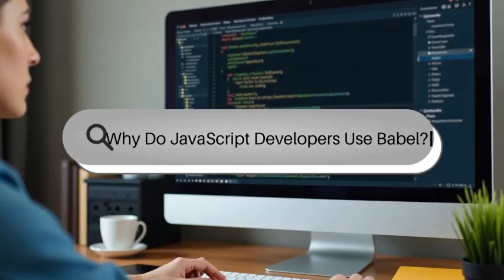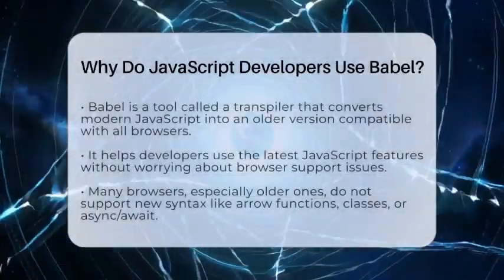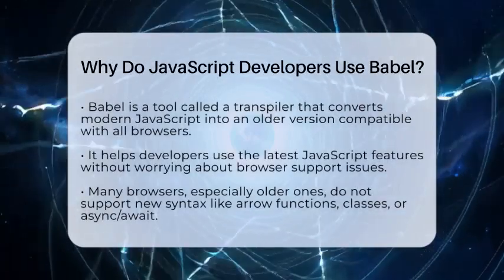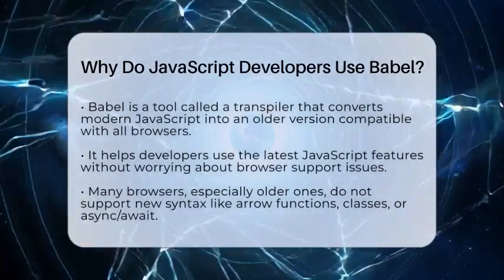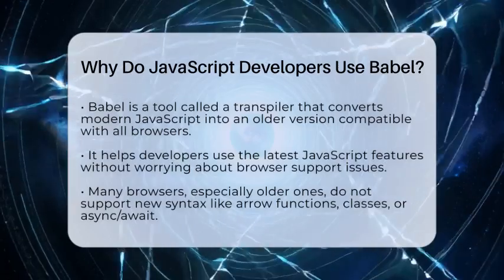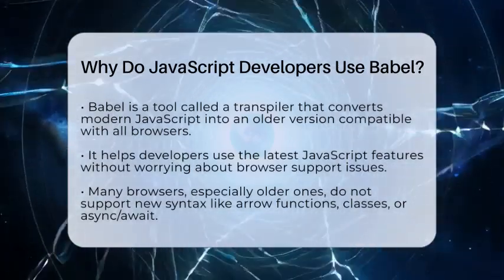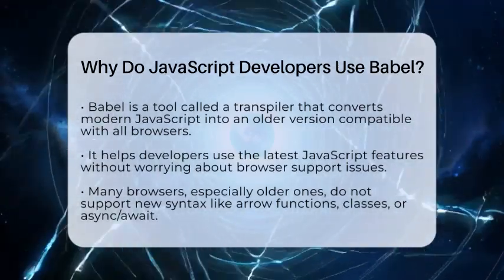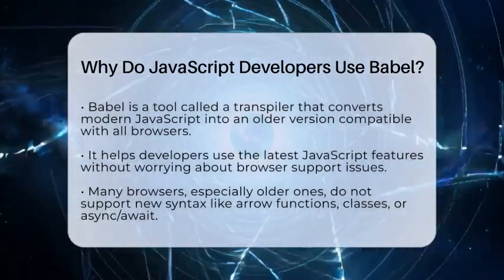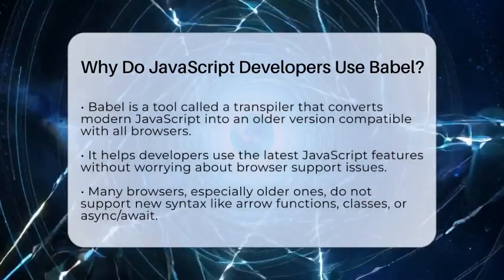Why do JavaScript developers use Babel? Imagine writing code that uses the newest features of JavaScript, but then finding out some browsers just don't understand it. That's where Babel comes into play. Babel is a tool called a transpiler, which means it takes modern JavaScript code and converts it into an older version that all browsers can run smoothly.